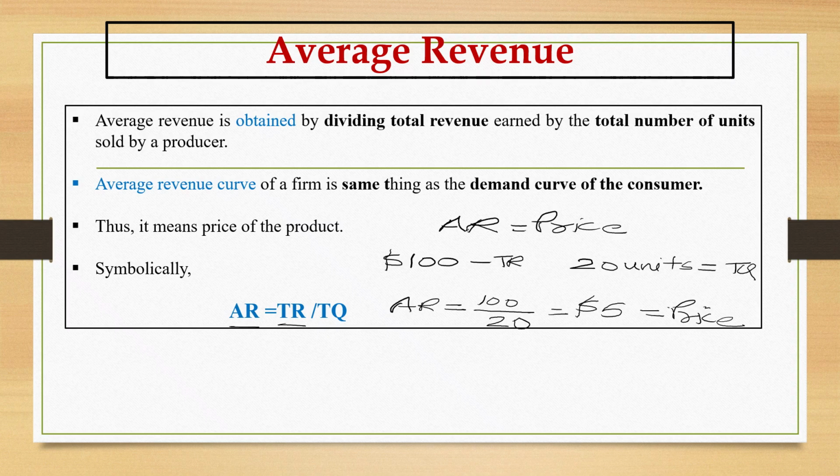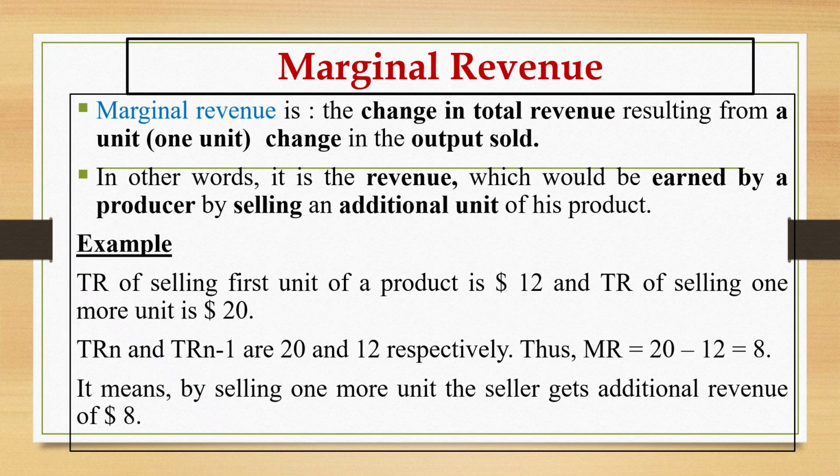Okay, and how do we calculate the average revenue? Total revenue will be divided by the total quantity. The answer which we will be getting is the price. Okay, now we will take one more concept, that is marginal revenue. Now marginal revenue is the change in the total revenue.